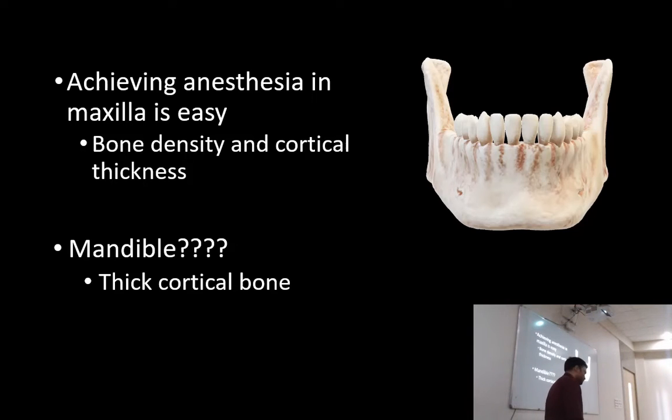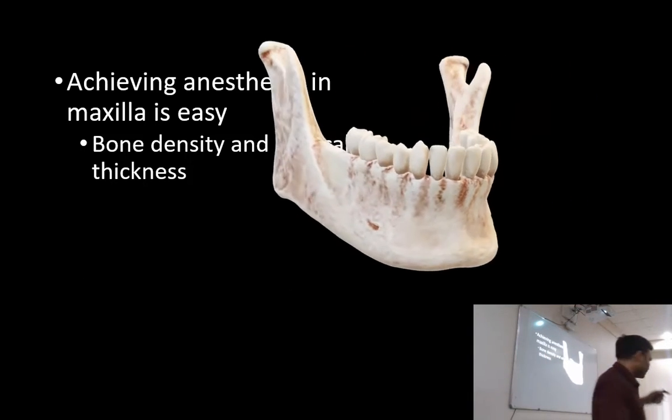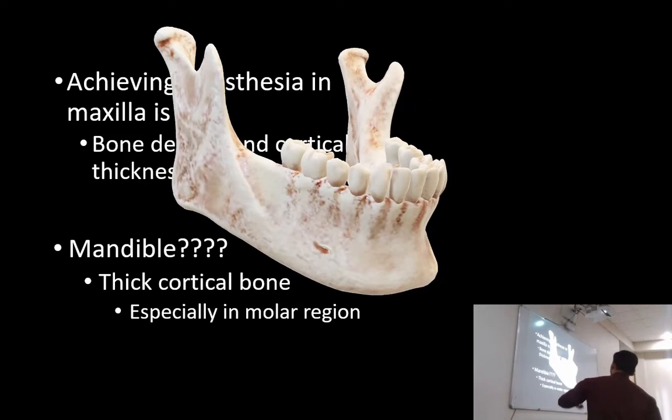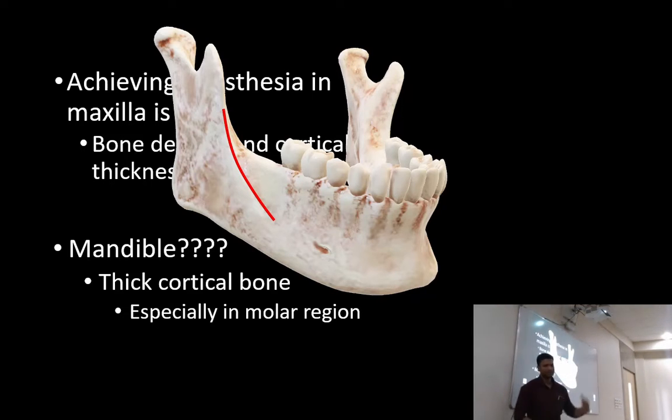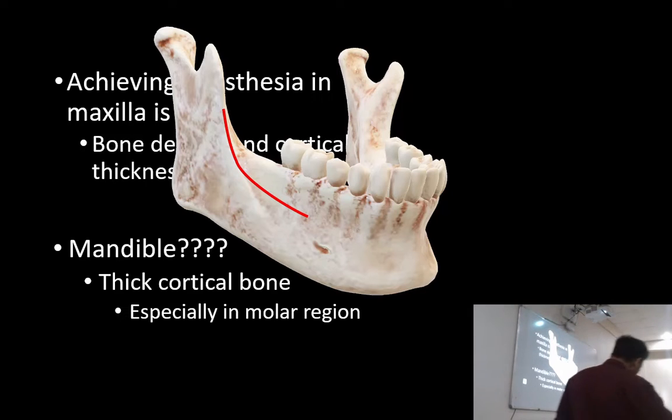So in mandible, usually the cortical bone is thick. Another thing, in the molar region especially, it is way thicker because there is presence of the external oblique ridge, and it is a purely cortical structure. Because of that, on the buccal aspect of the molars at least, we have a way thicker cortical bone. Usually it goes down obliquely, but in some patients it is more horizontal, almost up till the premolars also. So it is difficult to achieve anesthesia in mandible using infiltration, in the molar region especially.